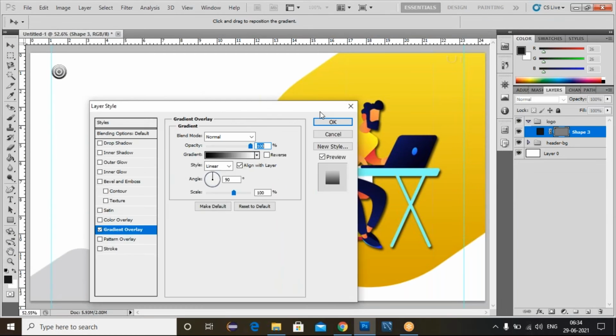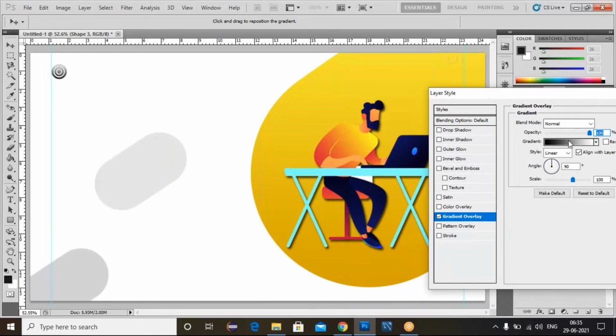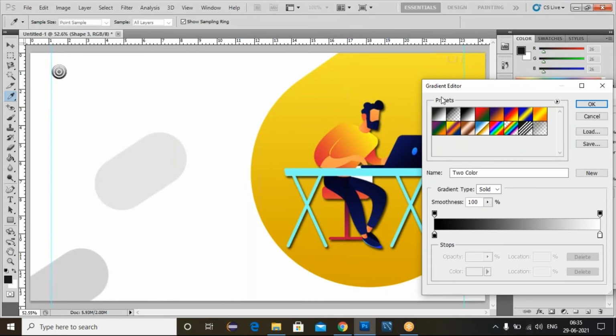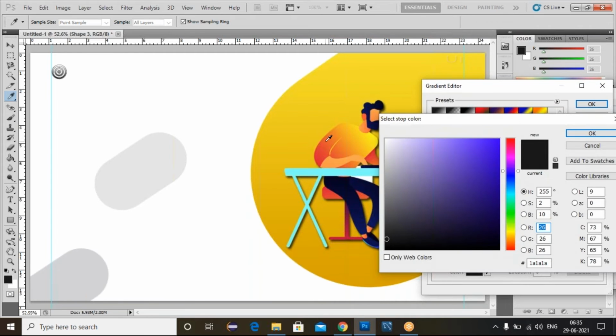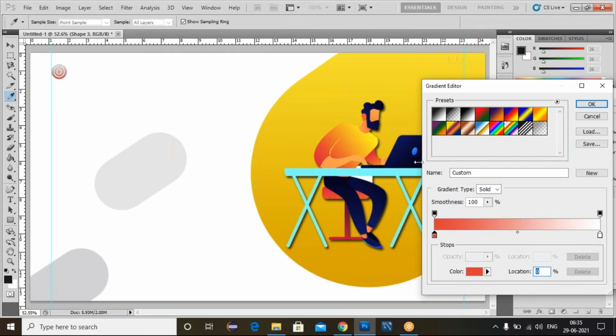For the logo, I need to apply the gradient color. For the gradient, go to this effects, click on this gradient overlay. Now it will select the basic part. Now click on this gradient. So we have the gradient editor here. Select this gradient editor and click on this color spot one.